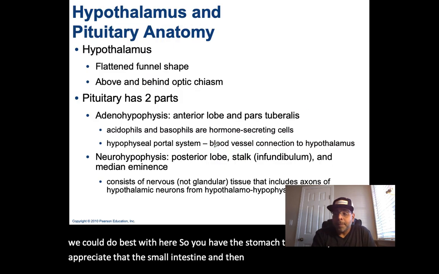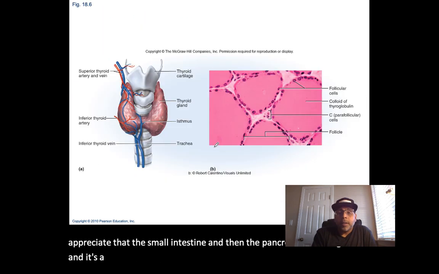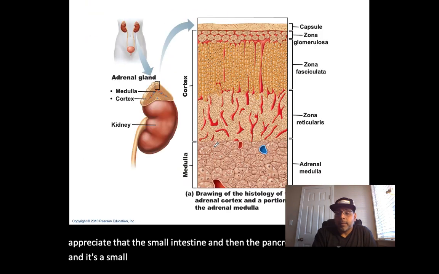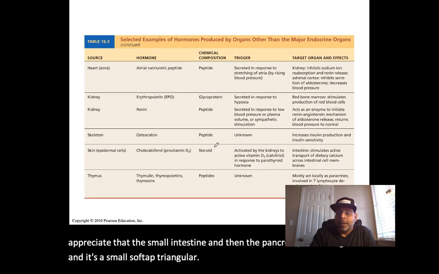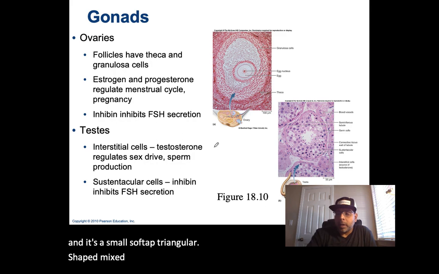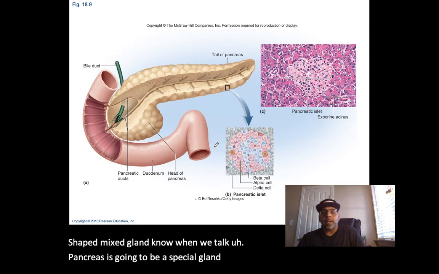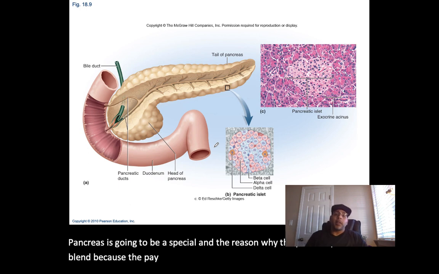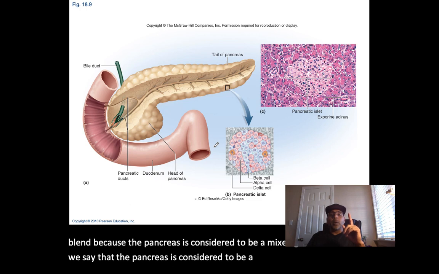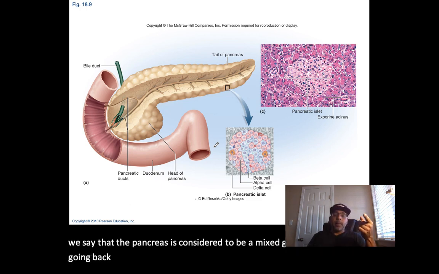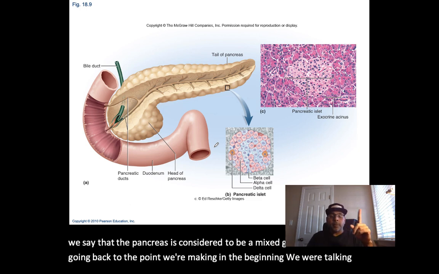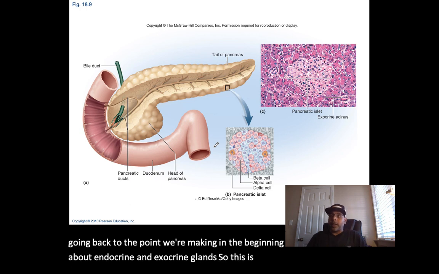So moving back, it's a small, soft, triangular-shaped mixed gland. Now when we talk pancreas, pancreas is going to be a special gland. The reason why the pancreas is a special gland is because the pancreas is considered to be a mixed gland. Now when we say that, we're going back to the point we were making in the beginning. We were talking about endocrine and exocrine glands. So this is where you'll see that come into play.